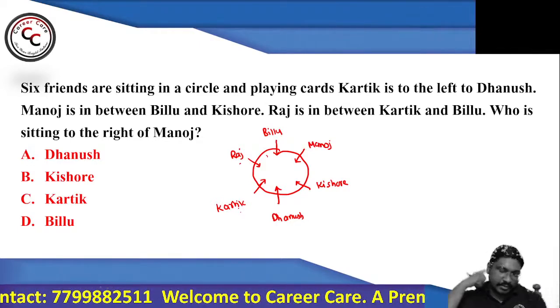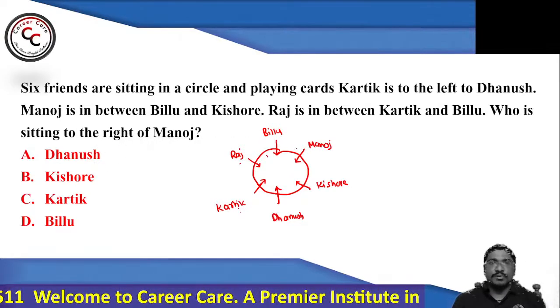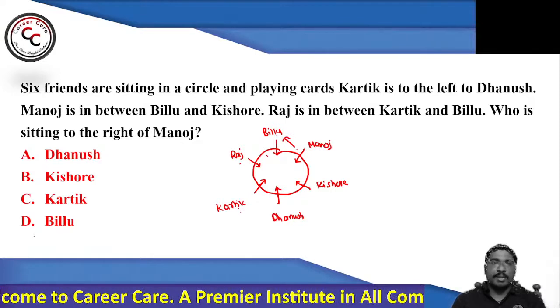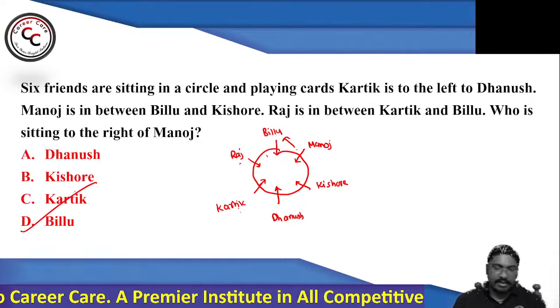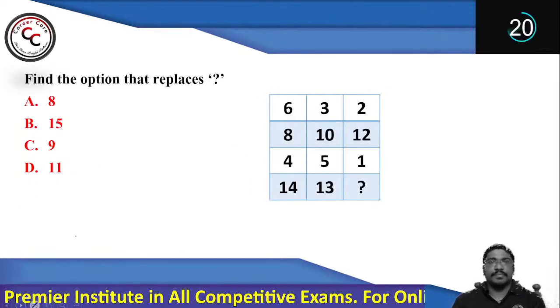Right? So look at the question. Deepika is saying D. So who is sitting to the right of Manoj? Billu is sitting there. So that's why you can go with option number D. Right? Nice. Very good. Very good.